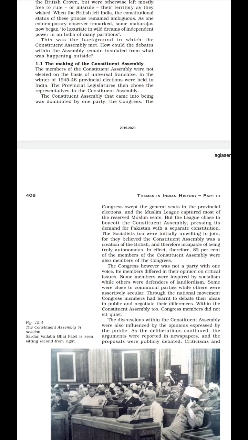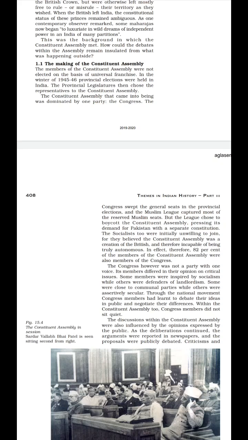And the discussion which used to take place in the Constituent Assembly, out there they used to take the public opinion, as law was being made for the public only. Clear? Now argument and opinion used to be given by the members of the assembly, and whatever opinion they gave, the report used to be published in the newspaper, and the public were also given their view about the law made for them.